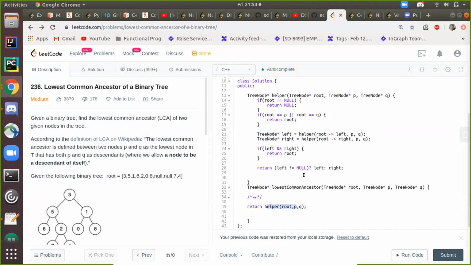Otherwise, if left is not equal to null, then left, otherwise right, because it says that those nodes would always be there, so I don't have to check the other condition. That's cool. Share this in the Discord. Sure. So this is the C++ version of what Shashank was showing in Python.